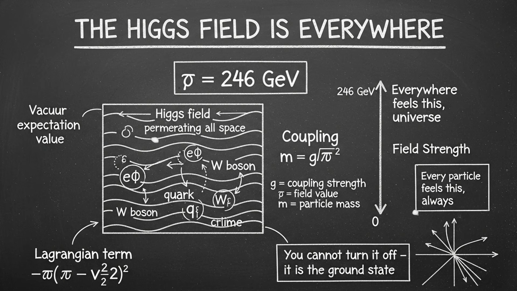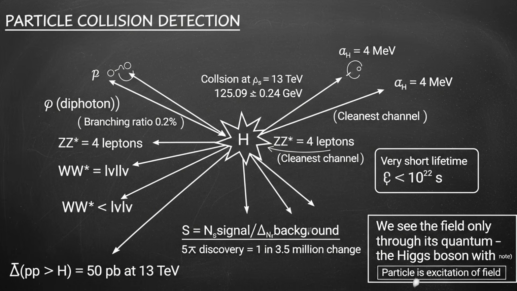It is interacting with every particle in your body, every electron, every quark. The resistance you feel when you try to move is partly the Higgs field. And yet you cannot feel it directly. You cannot turn it off. You cannot measure it locally. The only way we know it exists is by smashing particles together at absurd energies and watching for decay products. The Higgs field is the most intimate part of reality, and it is completely invisible to us.